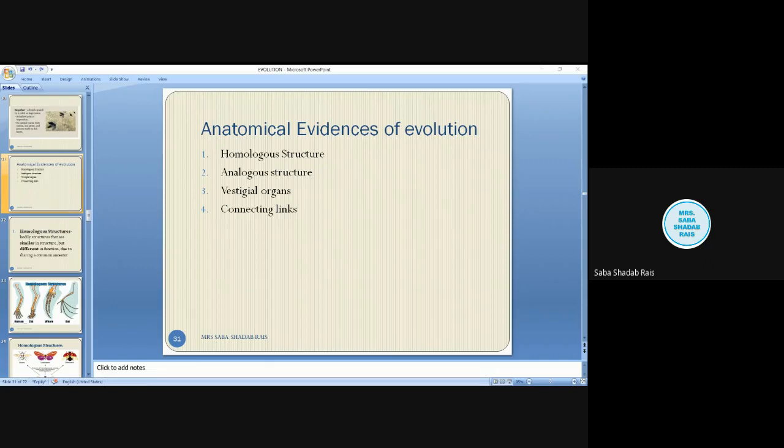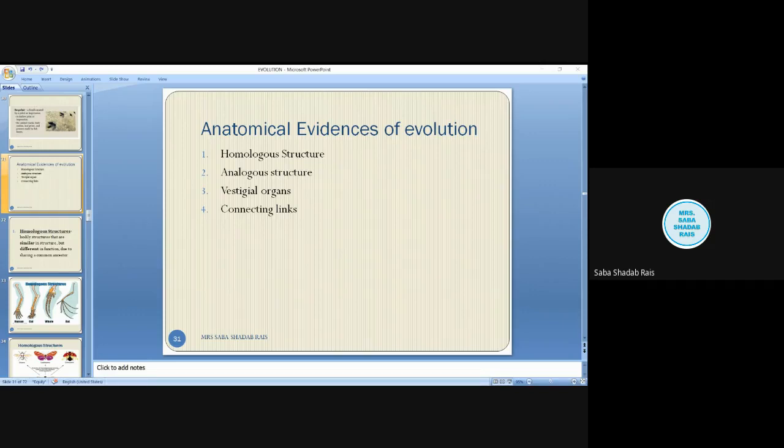The next type is the vestigial organ. A vestigial organ is a structure that is no longer useful now, but in an earlier ancestor it might have been functional. Examples are ear muscles and the human tailbone. Humans have completely evolved and are tailless, but still the tailbone is there in our body, and it is a vestigial organ. The appendix was functional once upon a time when humans ate food without cooking, but now the appendix is not functional.